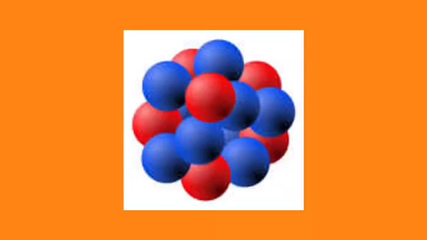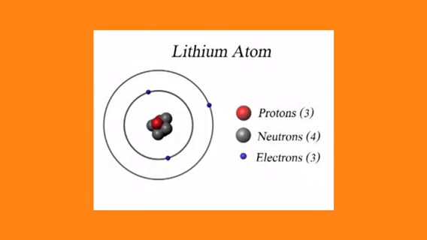The nucleus is where all of the atom's weight is located, because electrons don't contain any daltons. They don't weigh any daltons. So, for example, if you have a lithium atom that contains 4 neutrons and 3 protons, then the weight of that lithium atom will be 7.